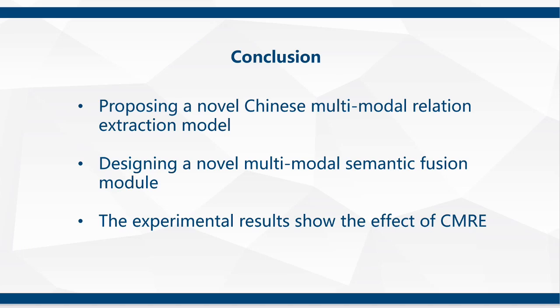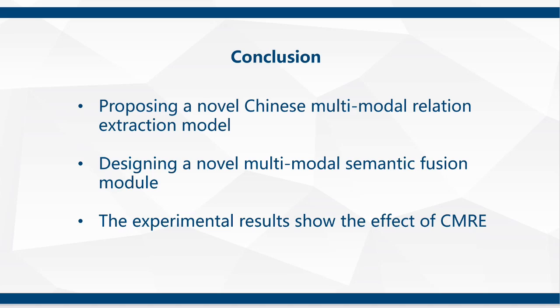To summarize our work, we propose a novel Chinese multi-modal relation extraction model which applies Chinese pictographic semantics to Chinese relation extraction for the first time. We improve the methods to obtain the shape and structure semantics of Chinese characters.